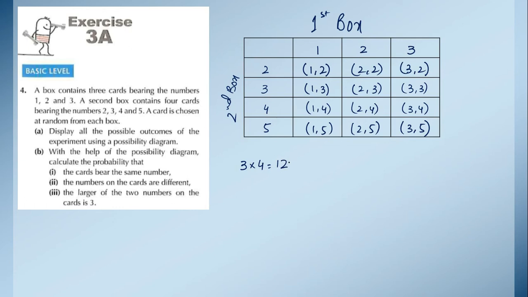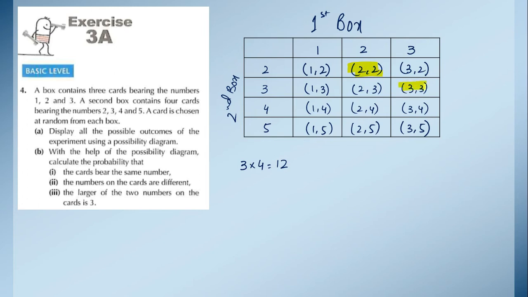Now, in part B they are saying, use the possibility diagram to find the probability that the first part is the cards bear the same number. So now let's check how many times we are getting the same number. See here we are getting 2, 2. So these two are the same number.